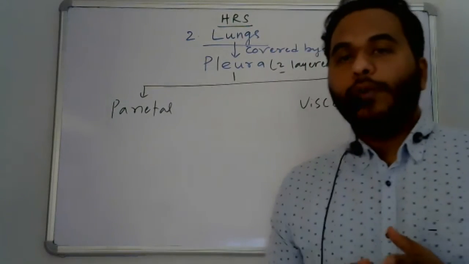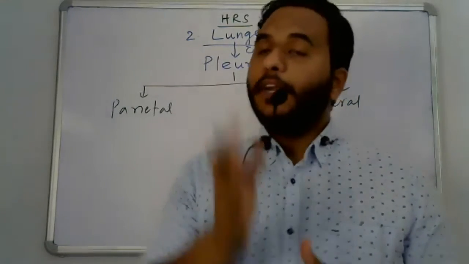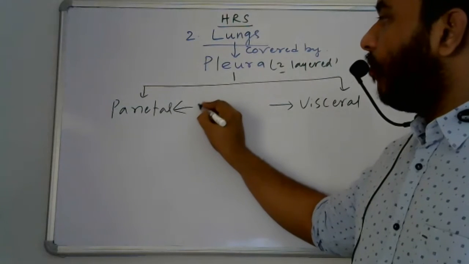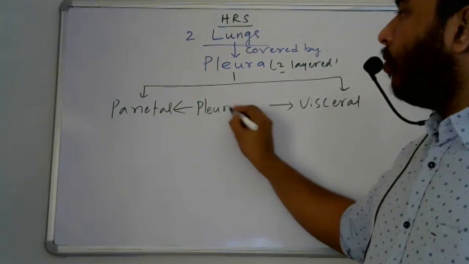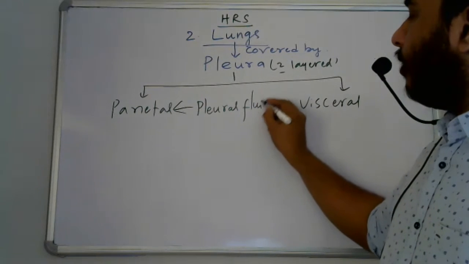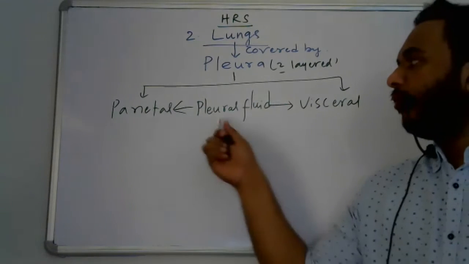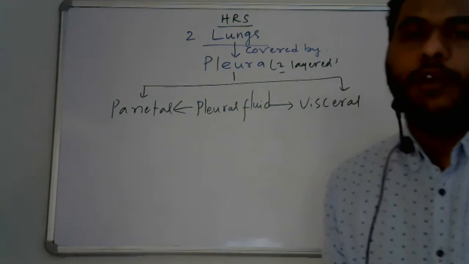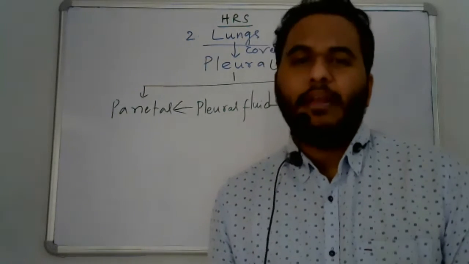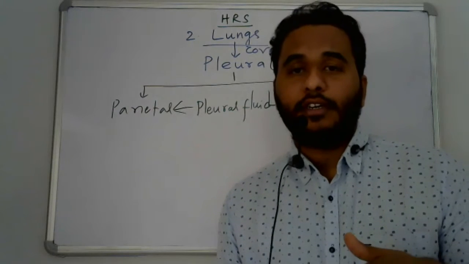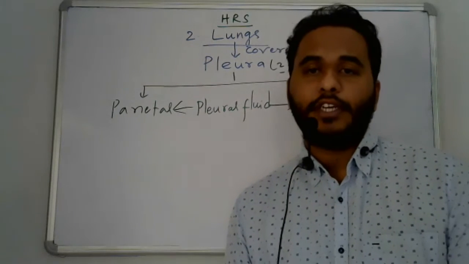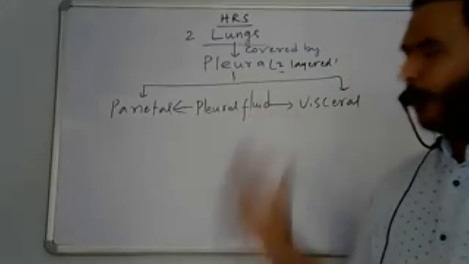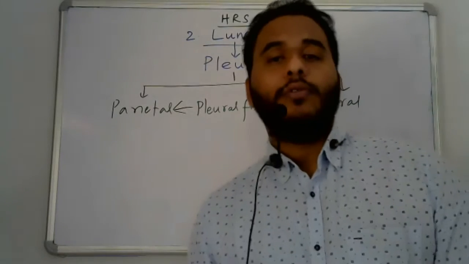And there is a fluid present between these two layers. That fluid is called pleural fluid. And what is the use of this pleural fluid? It helps in reducing the friction, and it is also protective in nature.